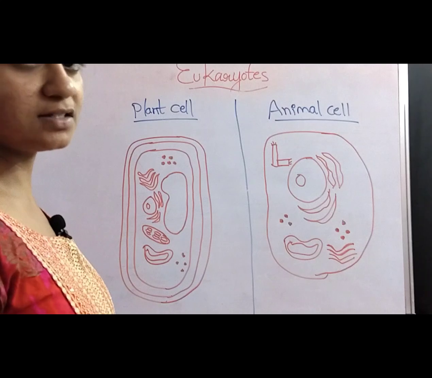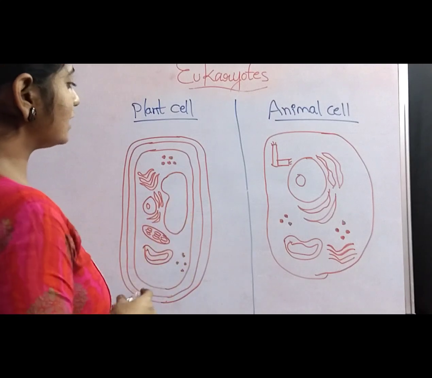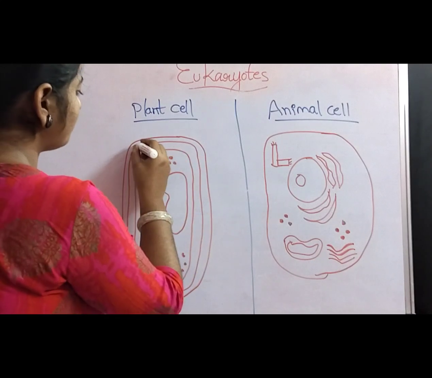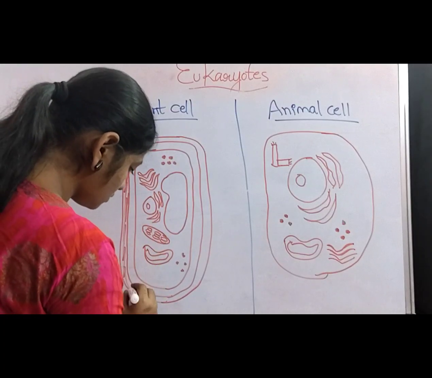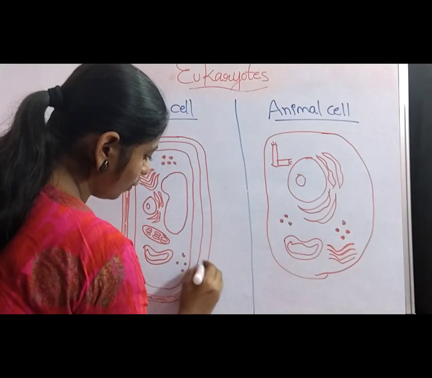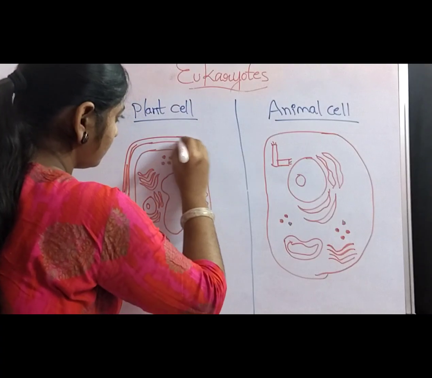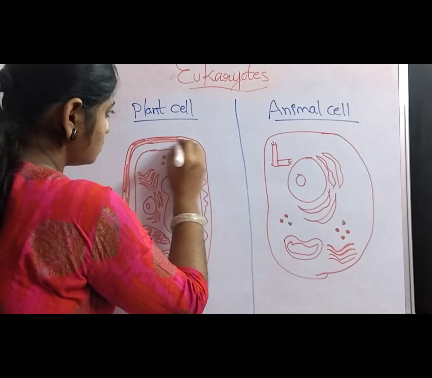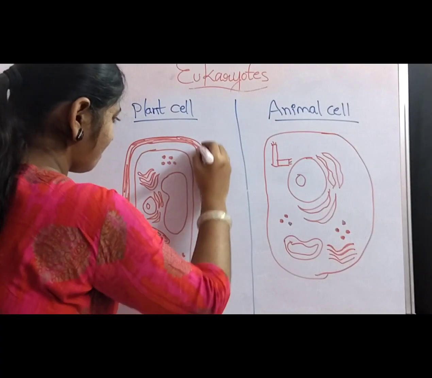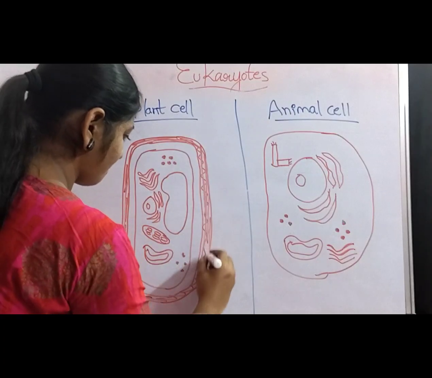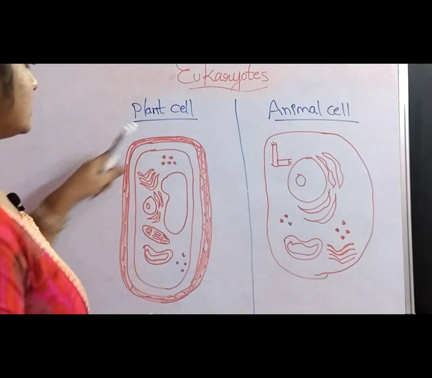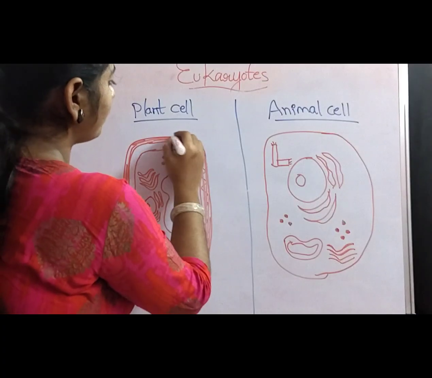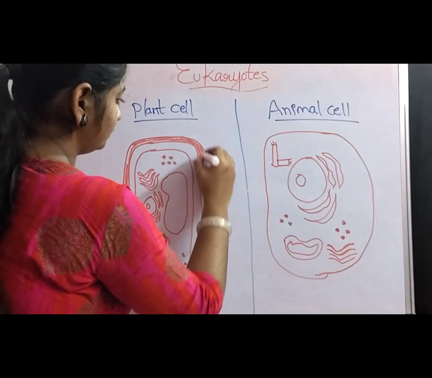At first, the plant cell. The plant cell contains the outer membrane called the cell wall. The cell wall is the outer membrane of the plant cell.